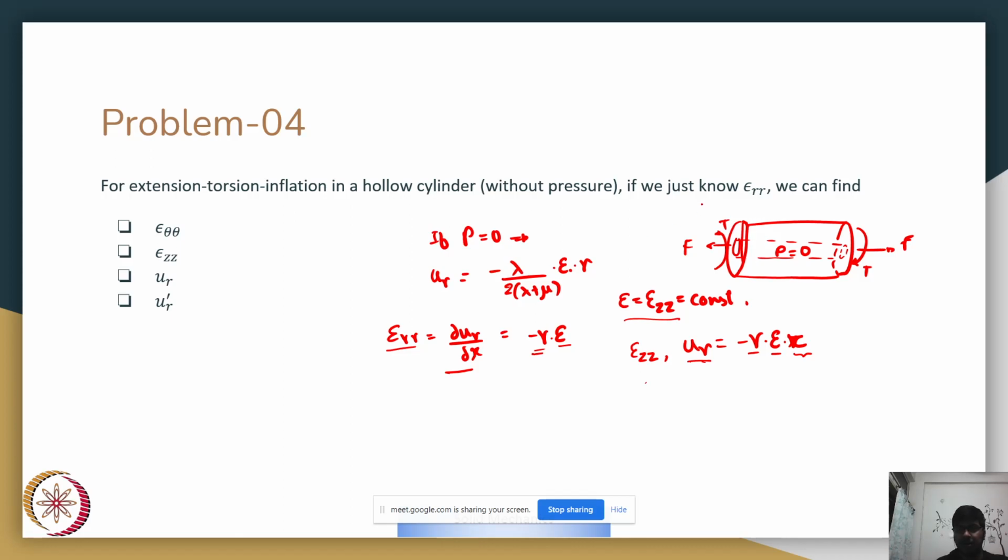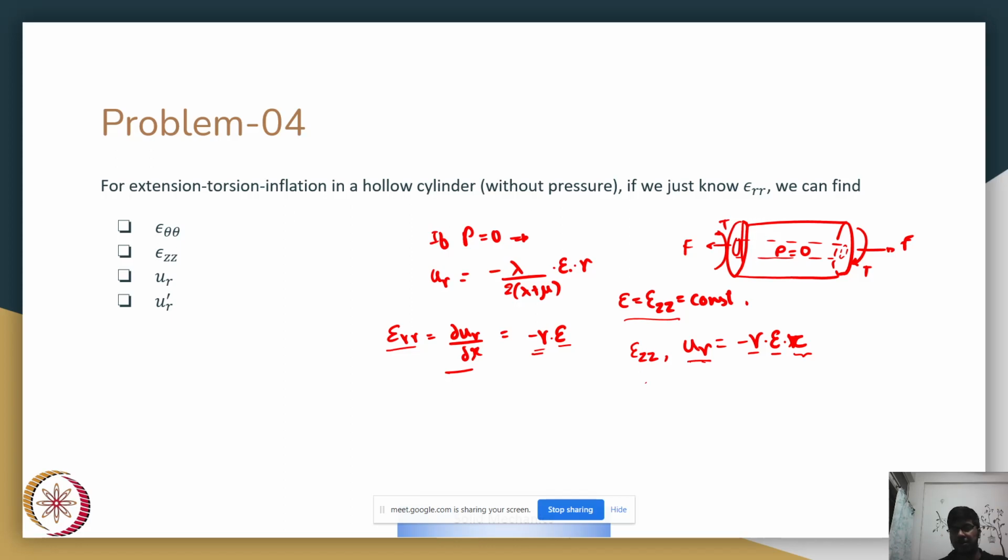So to recap, if we know epsilon Rr, when pressure is 0, Ur is nothing but minus nu into epsilon into R, where epsilon equal to epsilon zz is the constant longitudinal strain along the axial direction, and epsilon Rr becomes nothing but minus nu times epsilon.